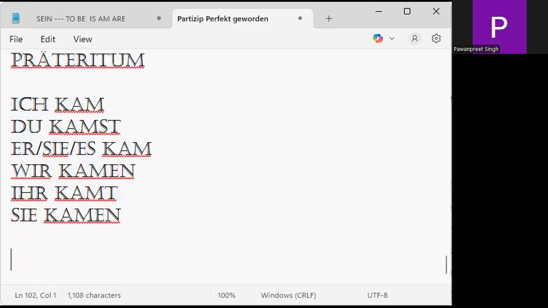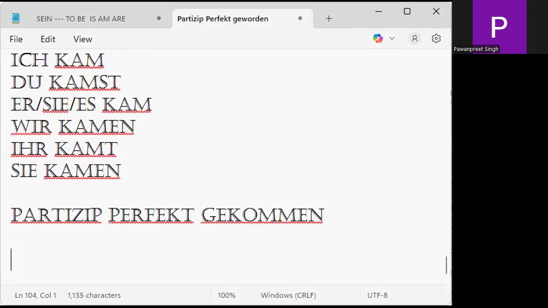Is it clear to you, my team? Tell me yes and no. Now the participle perfect is gekommen. The participle perfect is, tell me, gekommen. What is gekommen? Tell me. The third form of the verb, gekommen. What is gekommen?